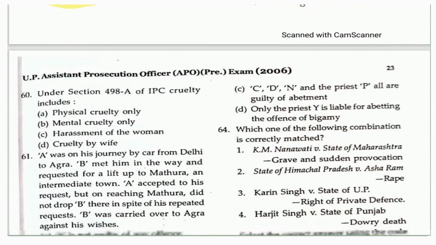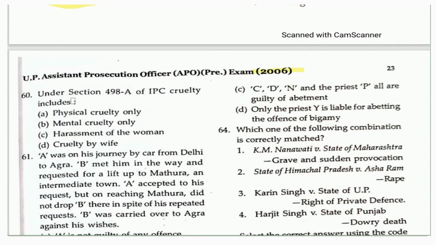The next question asked in the UPAPO 2006: under section 498A of the IPC, cruelty includes whether physical cruelty only, mental cruelty only, harassment of the woman, or cruelty by the wife. The answer is harassment of the woman, because it covers all types of cruelty here.